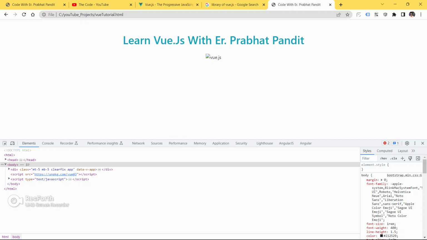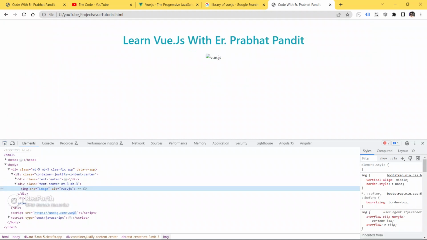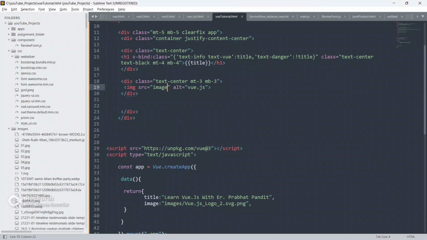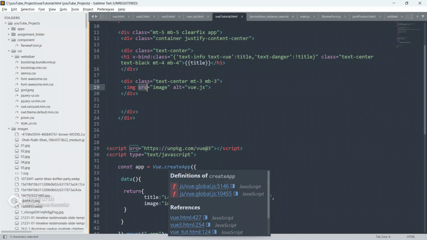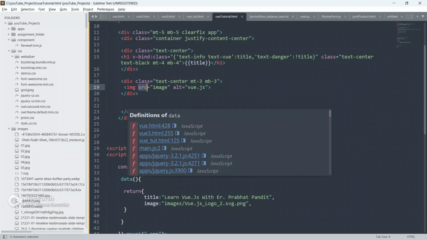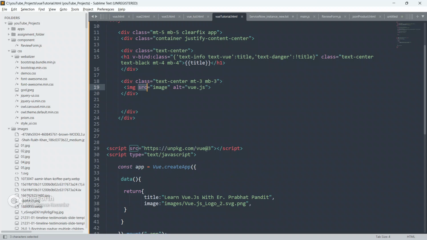See, guys, we see nothing here, because we got an error here also. See, this image is not defined. Why, guys? Because we have not bound this src attribute to the Vue.js data property. So to do this, what we have to do?